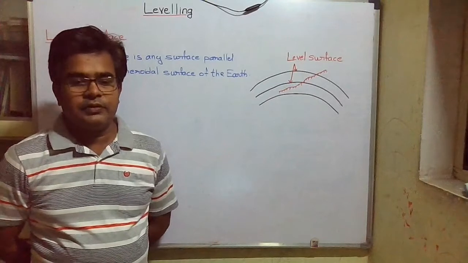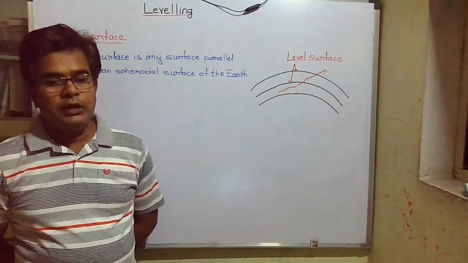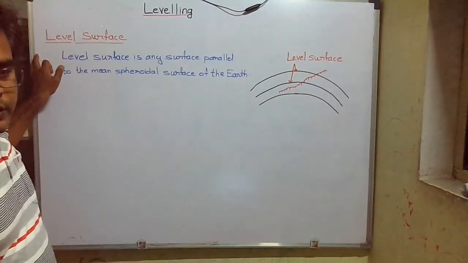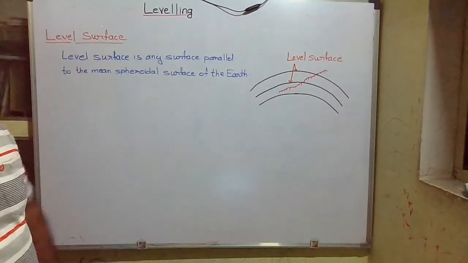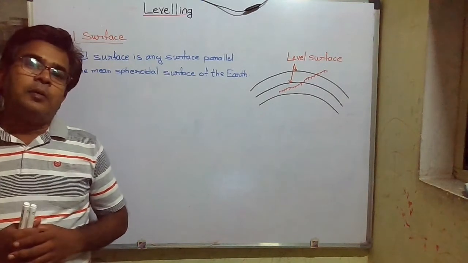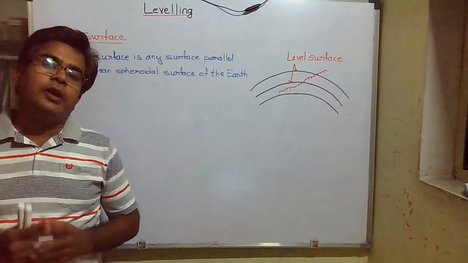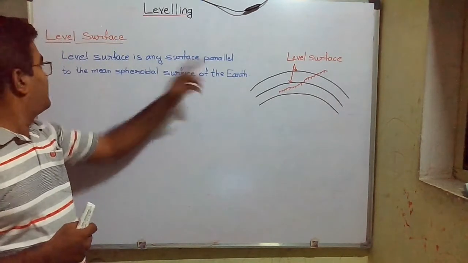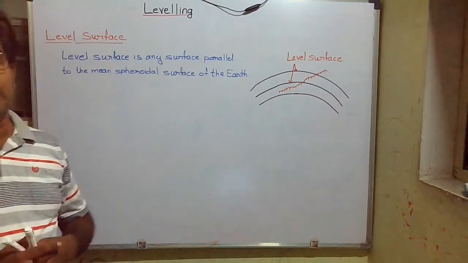Let us discuss some technical terms related to leveling. The first is level surface. So what is level surface? Level surface is any surface parallel to the mean spheroidal surface of the earth.